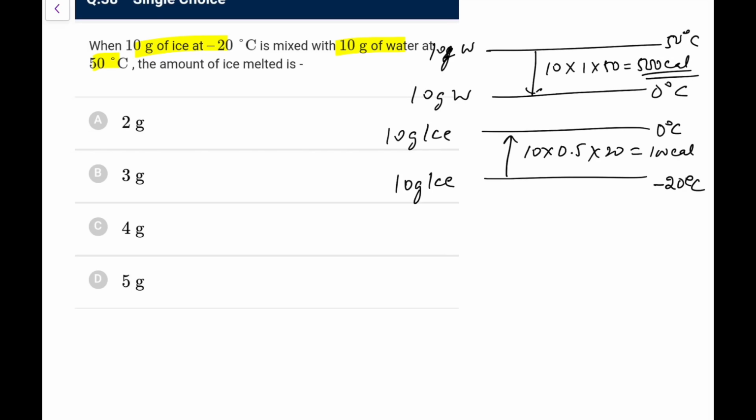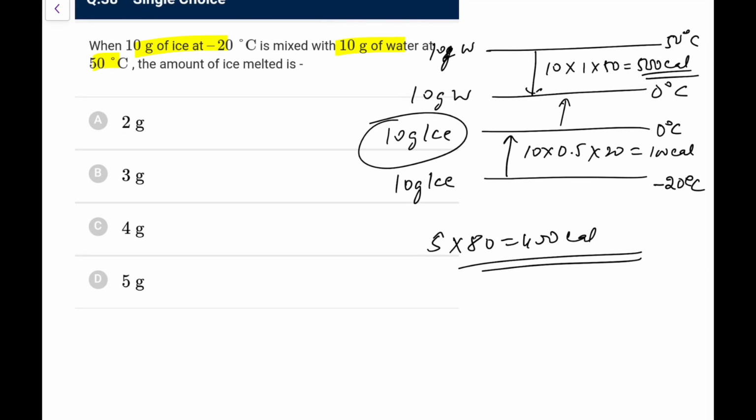So out of 500, 100 are taken up, and now 400 remains. For 10 gram of ice to melt you require 800 calories, but with 400 only half of it can make the journey, so 5 into 80 is 400 calories, so 5 gram will melt. So the amount of ice melted will be 5 gram, and the remaining will also be 5 gram. Go for option D here.